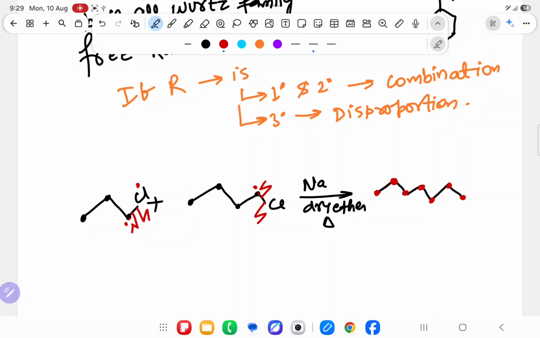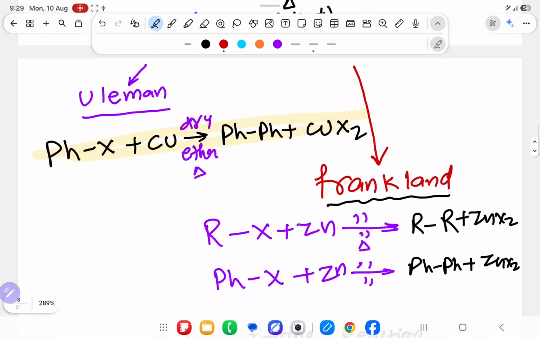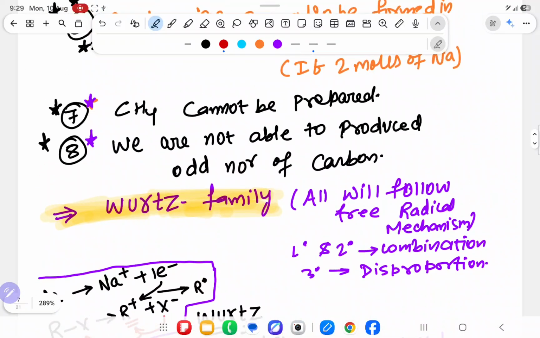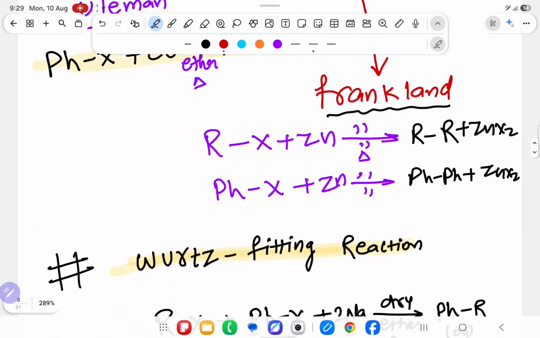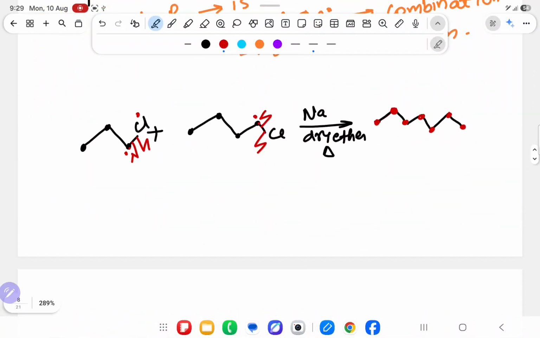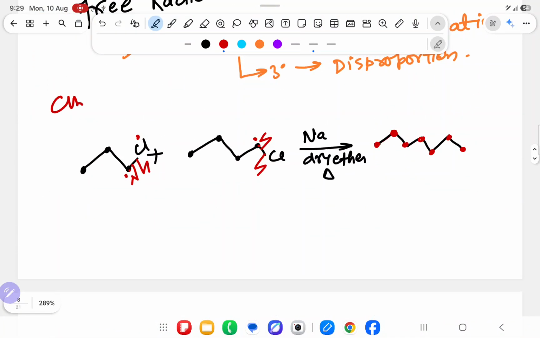Sir, odd number is prepared, sir. You have written point number 8, that we are not able to prepare odd number of carbon. How, sir? Over here it is prepared. You are saying that whenever you are taking Cl, you are taking 2 mole. Instead of 2 mole, I have taken 1 mole of this, 1 mole of this. I have not taken one thing 2 moles. I have taken 2 things, 2 moles. What is the problem coming?